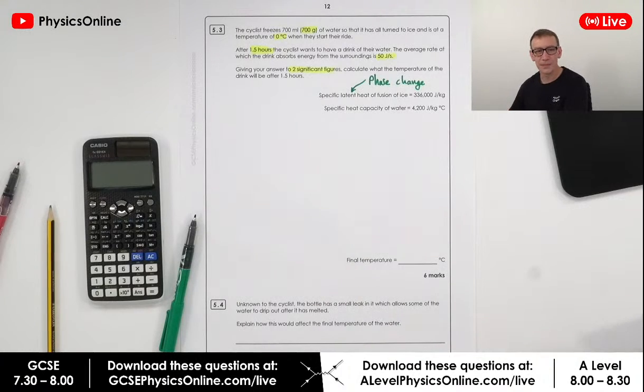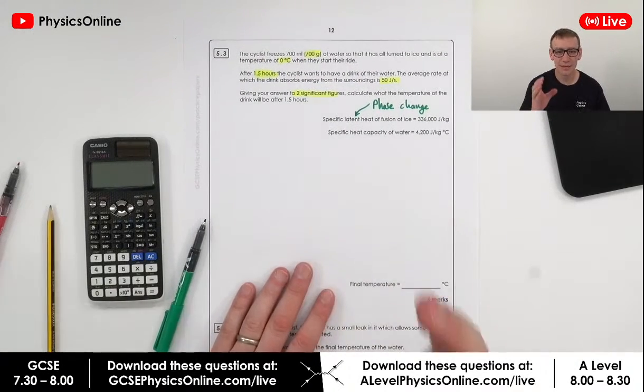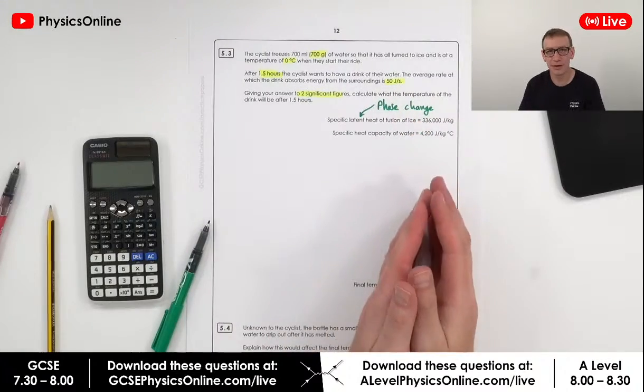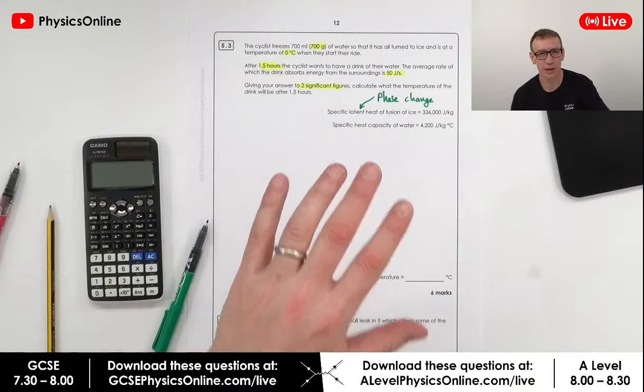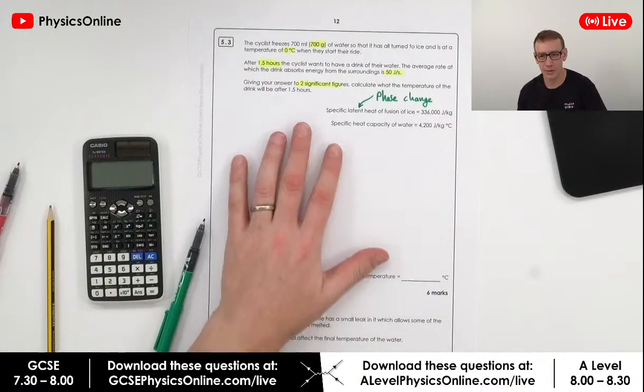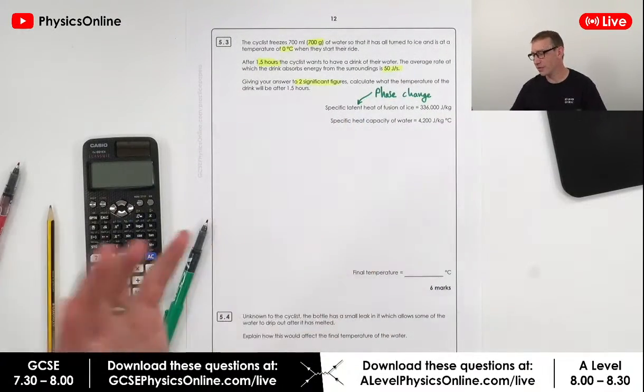Now this question here is harder than anything at GCSE. I guarantee if you can do this question or get a couple of marks here, you're doing better than most people. And this question is probably one of the hardest topics, and I've given you a really hard question because that's the way to do things.